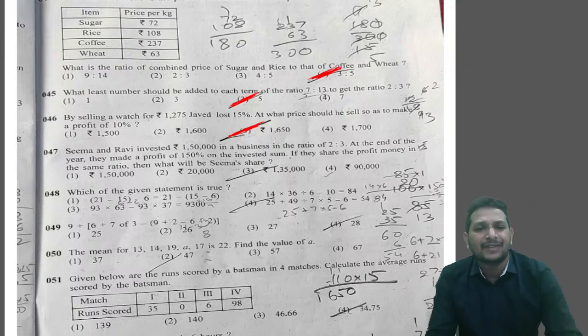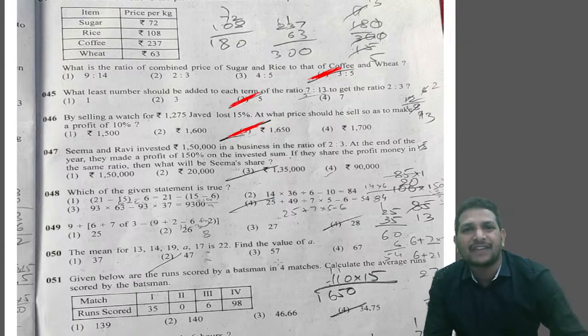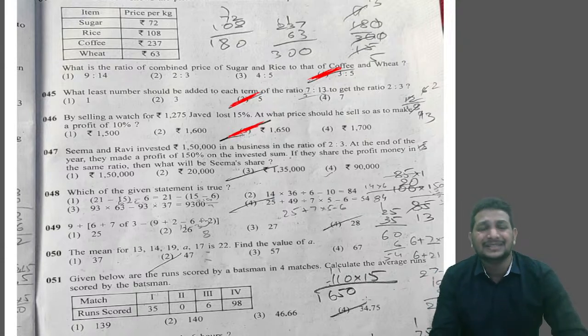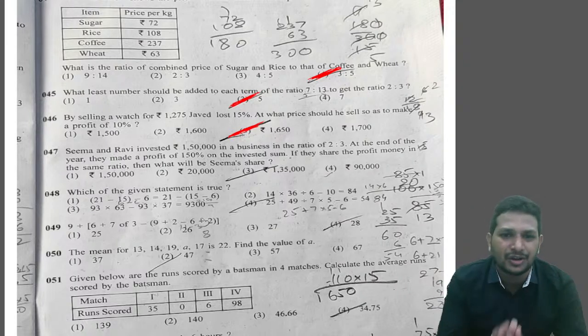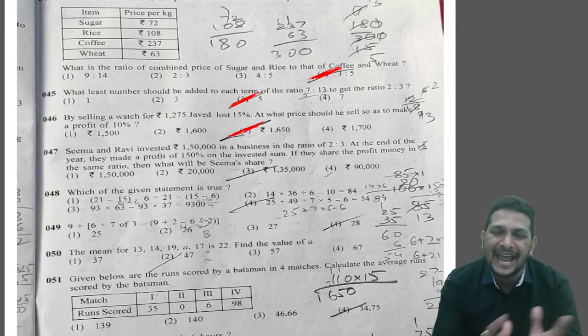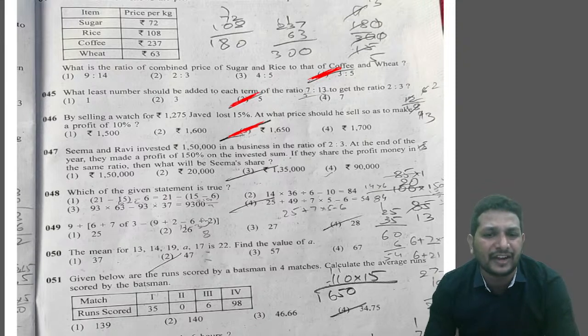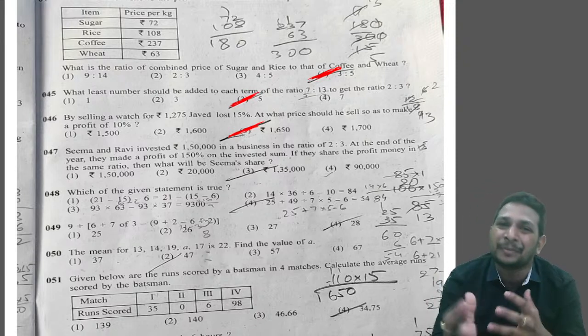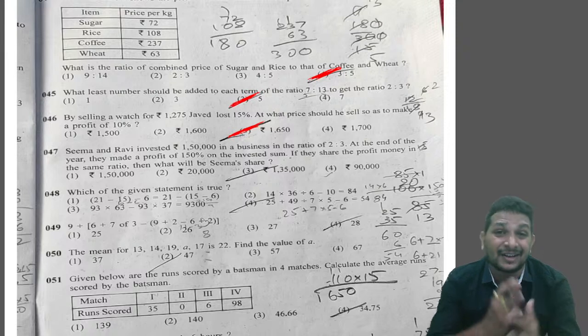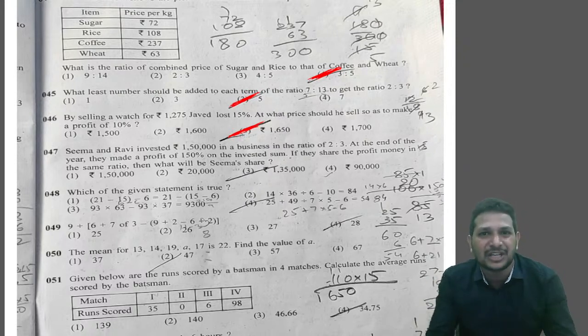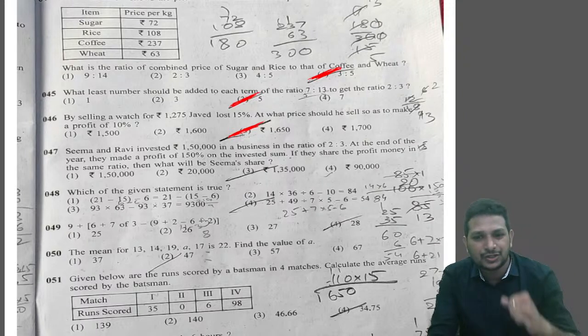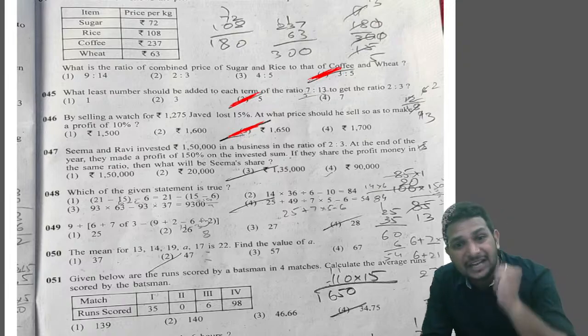So they gave the amount they invested as 1,50,000, but they invested in the ratio 2:3. At the end of the year, they got how much profit? 150% of the invested amount. Now that profit they need to divide among themselves in the ratio 2:3. Let's discuss that.